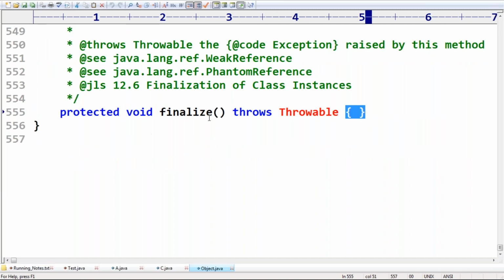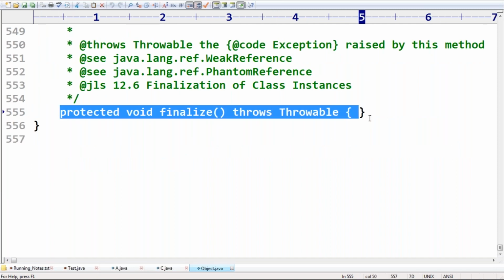If you want, you can cross-check, sir. Are you seeing what implementation is there inside the Object class finalize method? Empty. If you call an empty implementation, what is the use? It is just for syntax satisfaction, but there is no use of that. Whatever cleanup activities you have, you require to redefine by overriding the finalize method in your class.